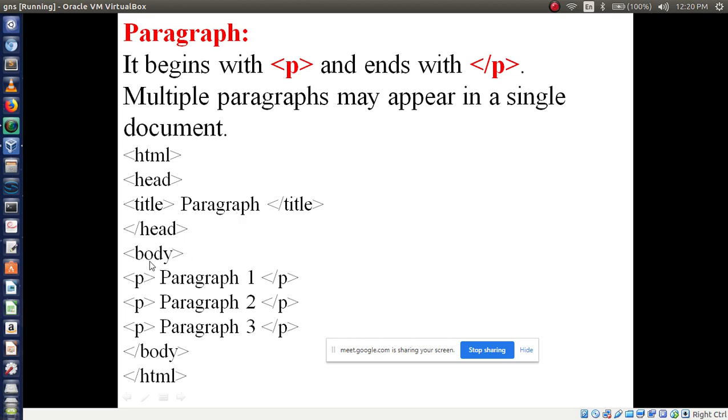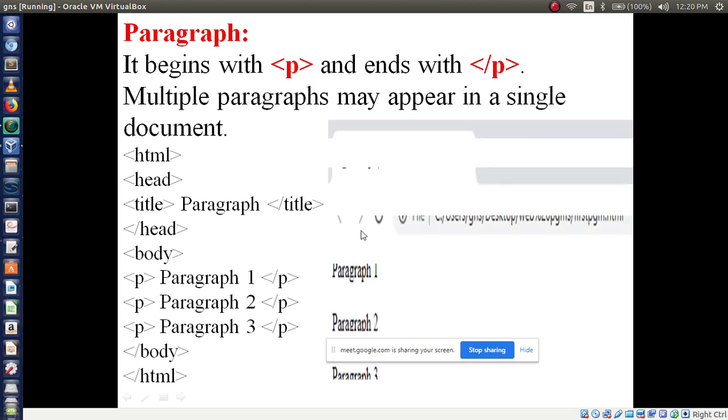Then inside the body I am using this p tag, that is p paragraph 1. I want to display paragraph 1 on the web page, then paragraph 2, then paragraph 3. These three pieces of information I am displaying in a web page, so I am using the p tag, closing p, then closing p, and so on. So as a result, it will display like this.